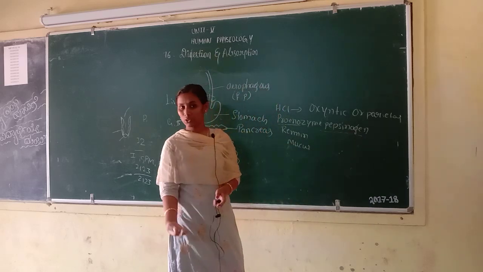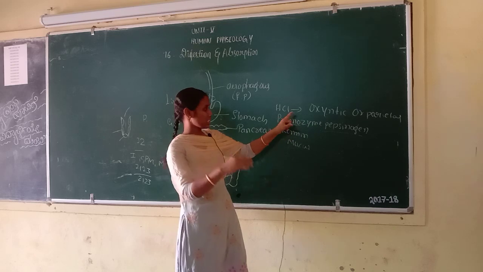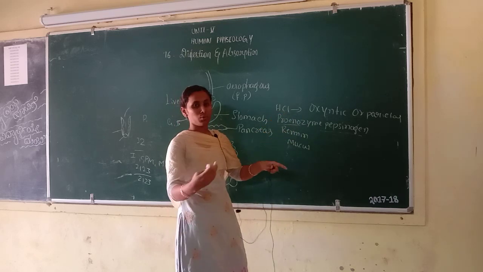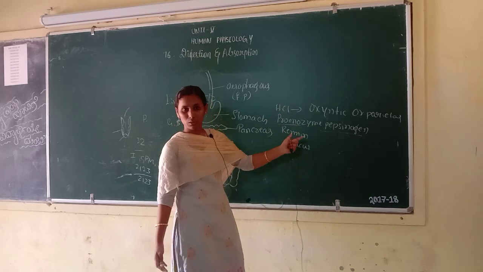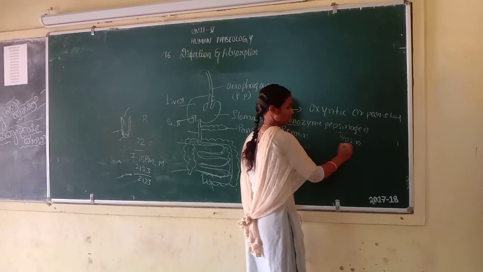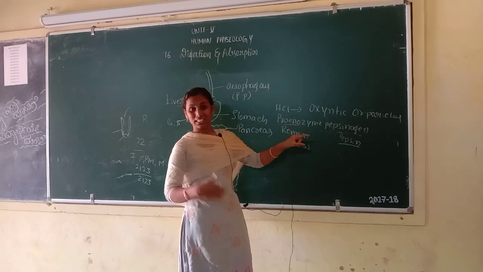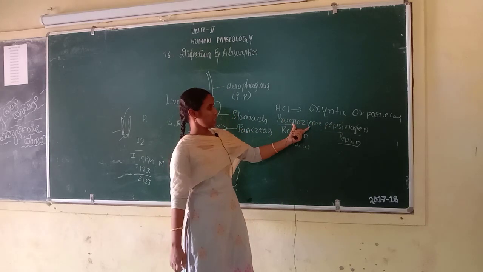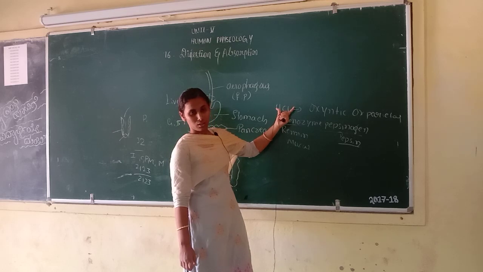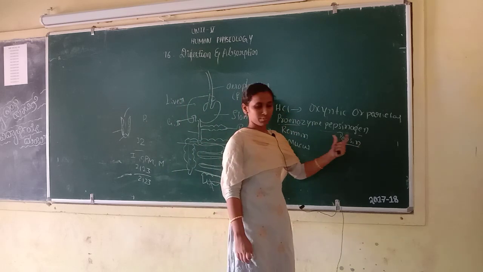Pepsinogen is an inactive enzyme. On exposure to HCl, pepsinogen gets converted into the active enzyme pepsin.